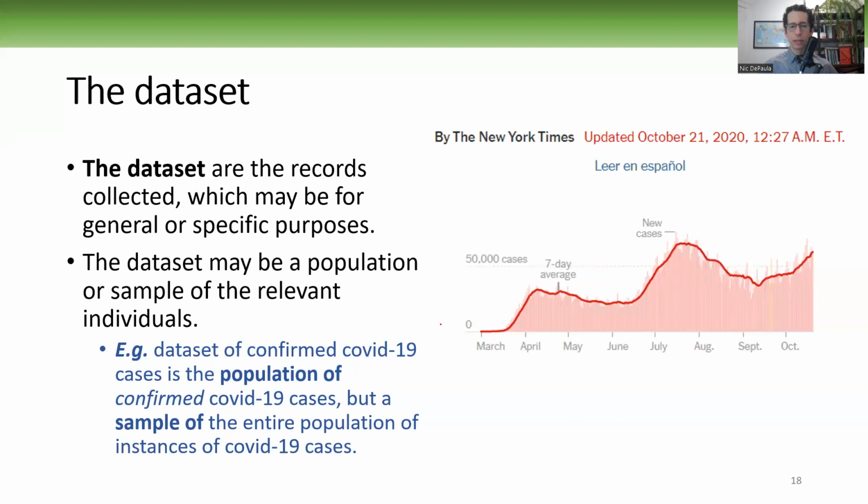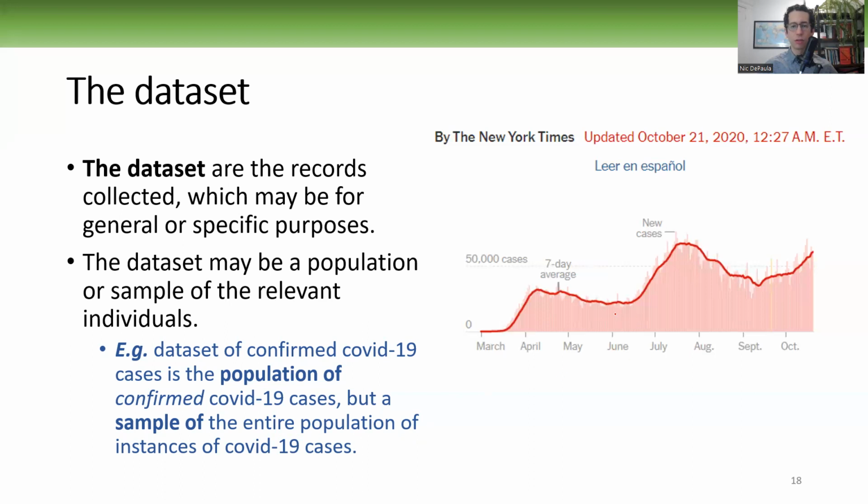Note that, as the example here depicts, we can have a data set of confirmed COVID-19 cases as the population of confirmed COVID-19 cases. But this population, which means all of the confirmed COVID-19 cases, might be just a sample or a proportion of the entire quantity of actual COVID-19 cases.